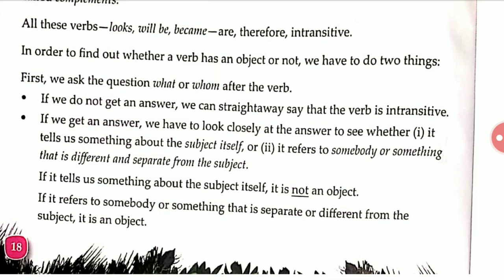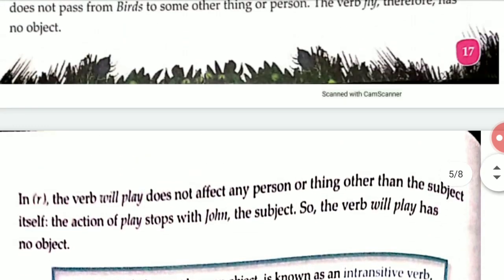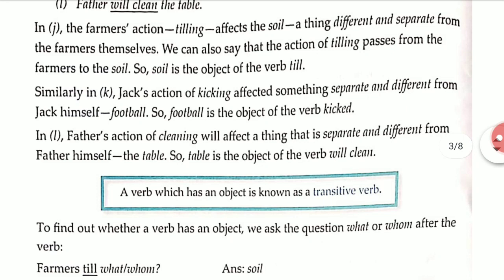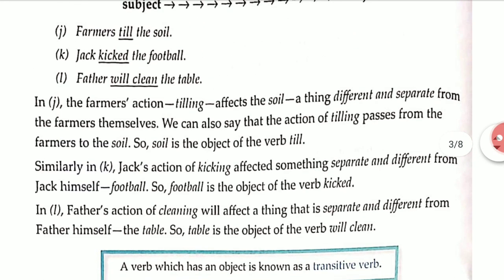In transitive verbs, as we have seen, it tells about the things carried from the subject to the object.